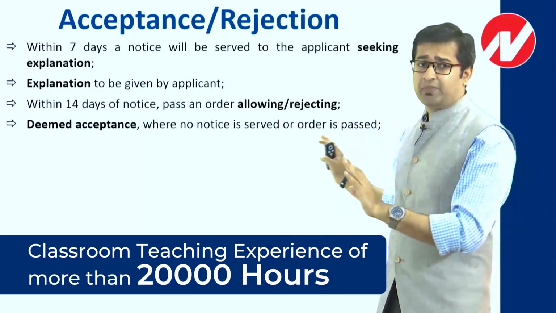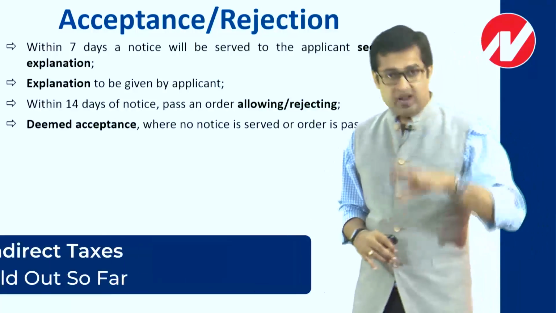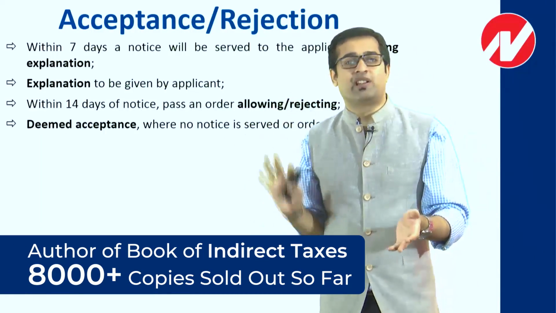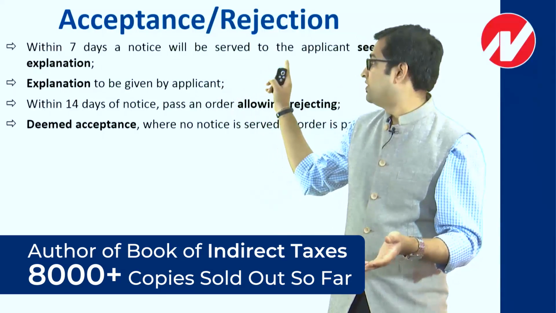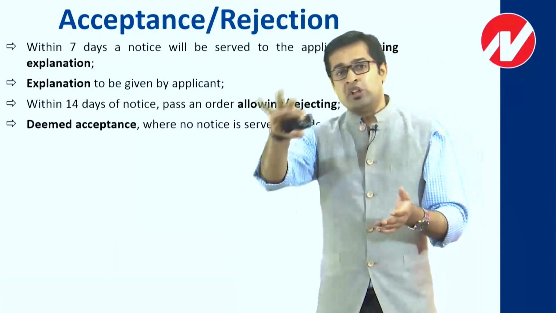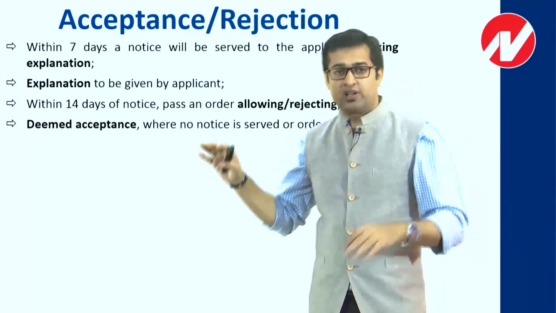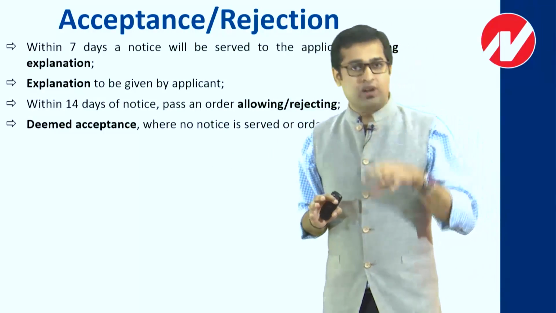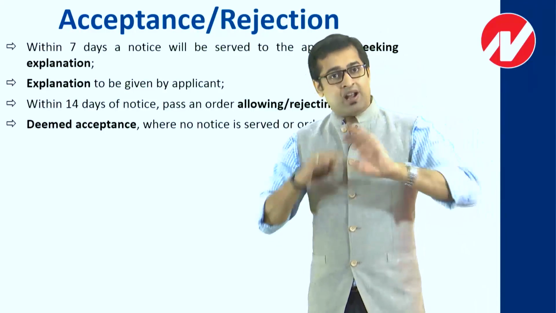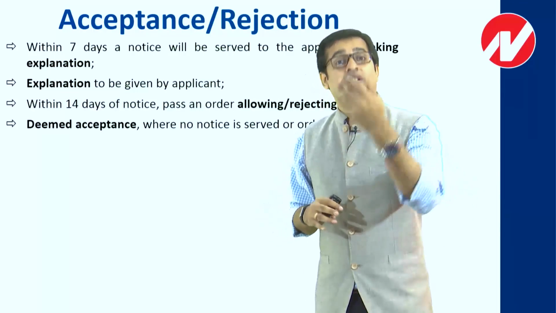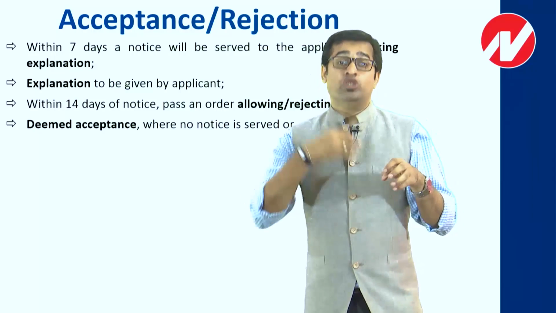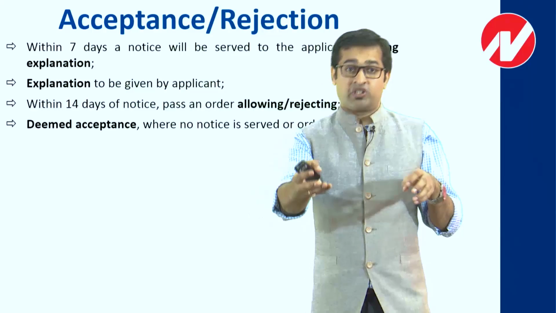In two cases, your application gets deemed to be accepted. Number one, when you submitted your application, and within 7 days no notice has come, which is why we refer to the 7 days for a notice. So if no notice comes within 7 days, your application is deemed to be accepted. Or let's say a notice has come and you have to give an answer. When you reply, you submit your explanation.